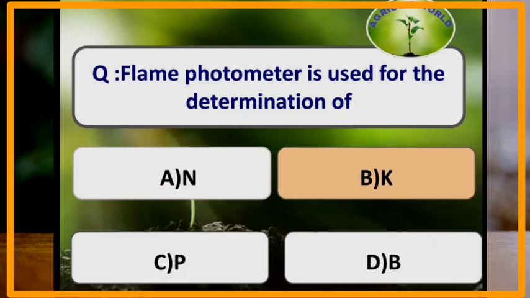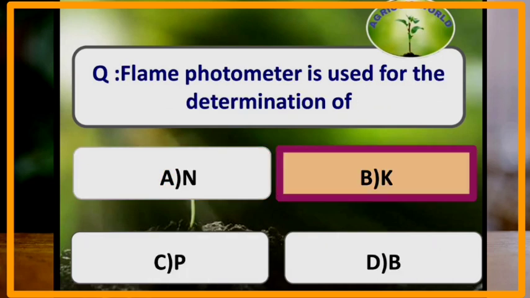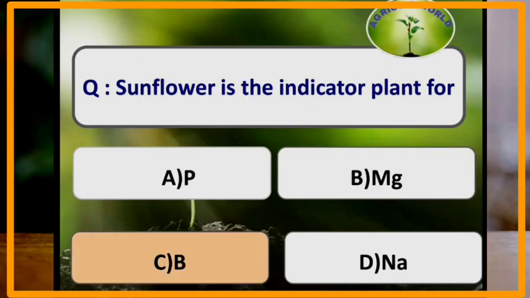Flame photometer is used for the determination of potassium. Alkaline permanganate method is used for the determination of available nitrogen. Phosphorus is extracted in soil by using Bray number 1 or Olsen method. Sunflower is the indicator plant for boron deficiency. Mustard is the indicator plant for phosphorus deficiency. Sugar beet and turnip are the indicator plants for sodium deficiency.